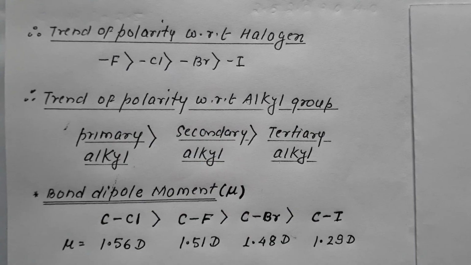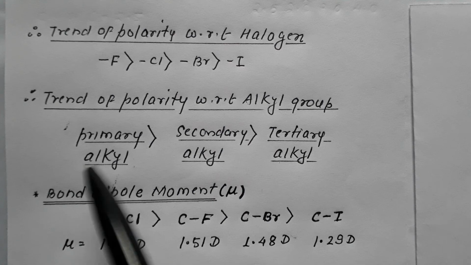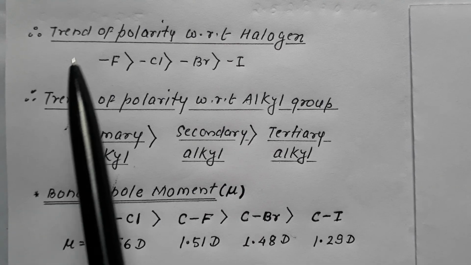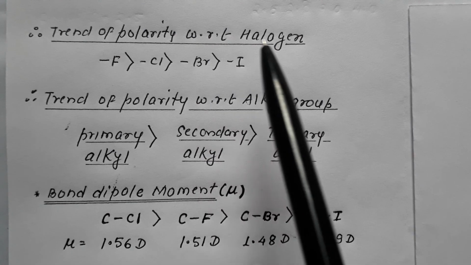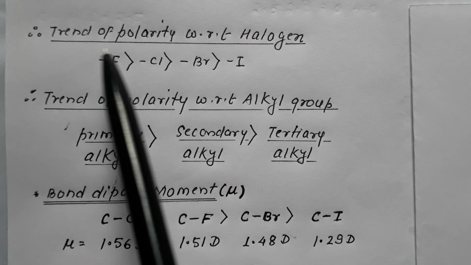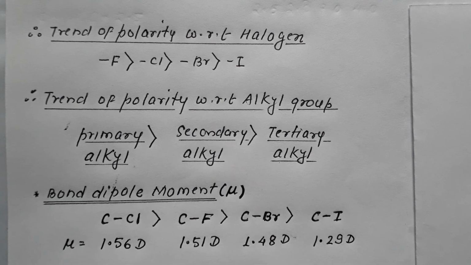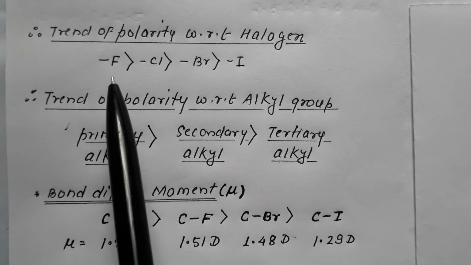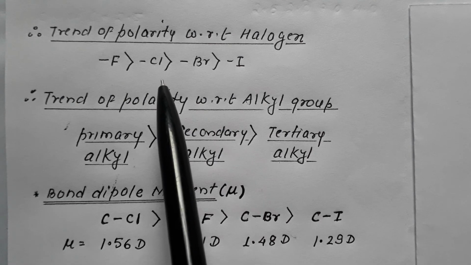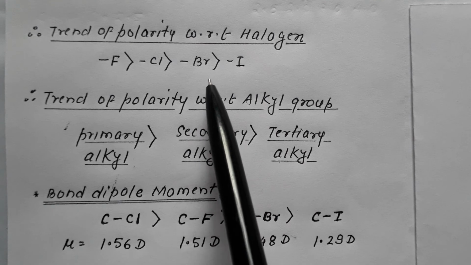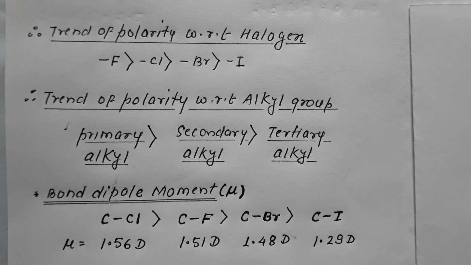So if we summarize this topic of polarity in haloalkane, we can say that the trend of polarity with respect to halogen, which depends upon the electronegativity of halogen, is highest in case of fluoride, lesser in case of chloride, still lesser in case of bromide, and least in case of iodide.